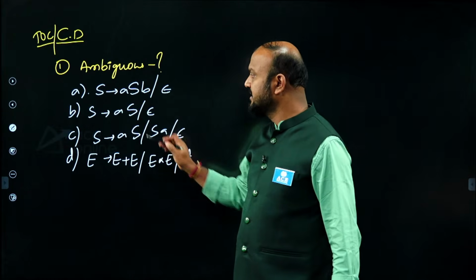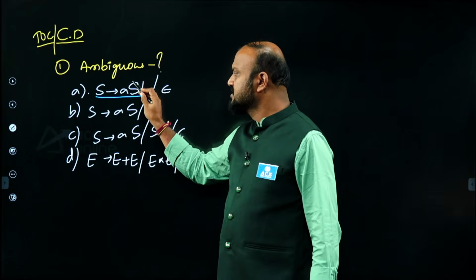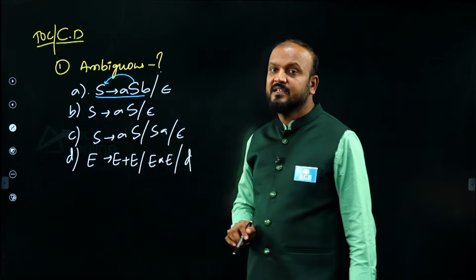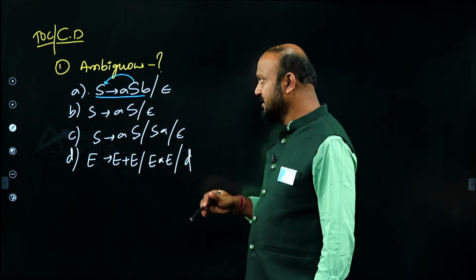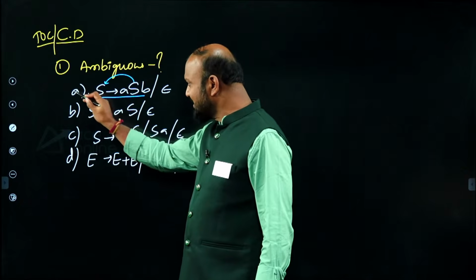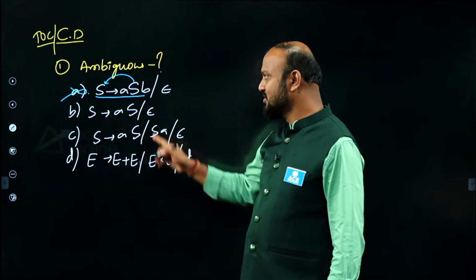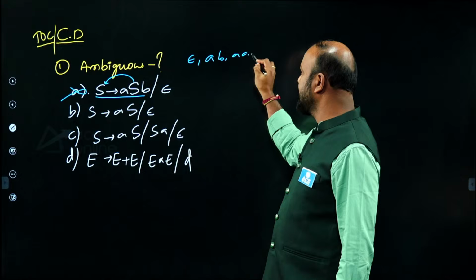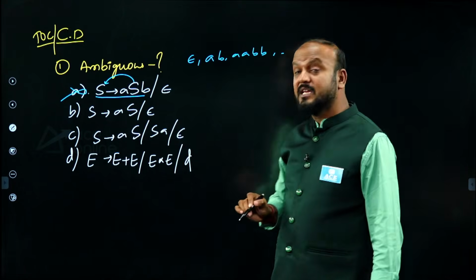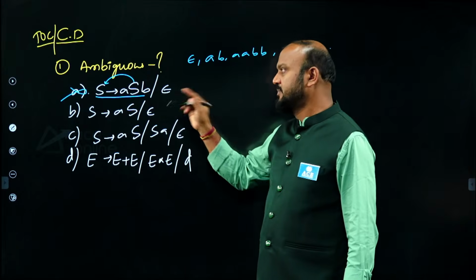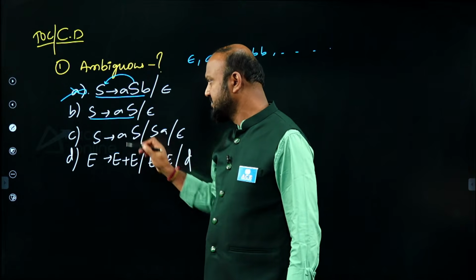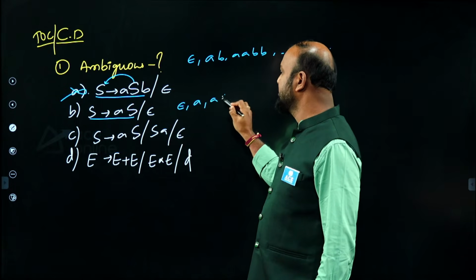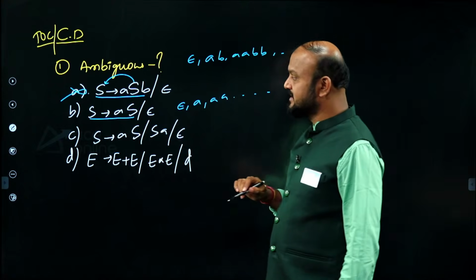By looking, we can understand S is deriving ASB, so recursion is there with S. You can't expect any input string to be derived using this grammar in more than one way, so option A is wrong. It generates strings of the form AB or epsilon or AABB and so on. This can be implemented using a deterministic PDA. The same reason holds for option B: S tends to AS, which generates strings of the form epsilon, A, 2As, 3As and so on. This can be represented with a DPDA.